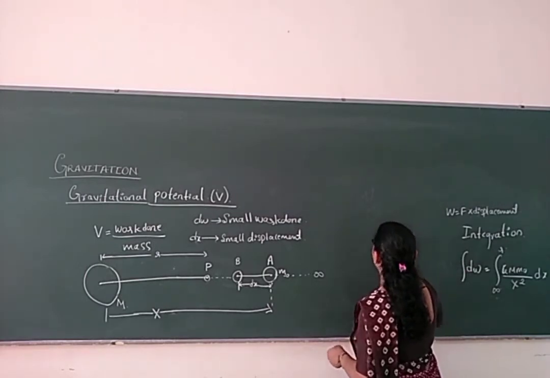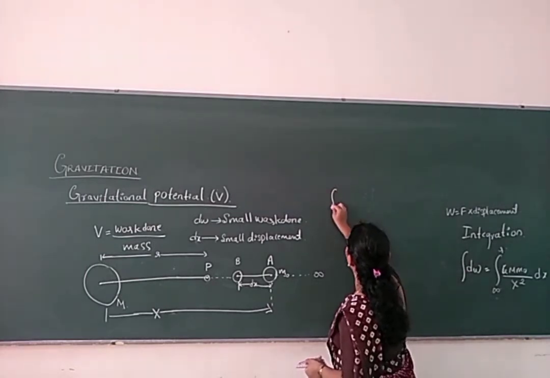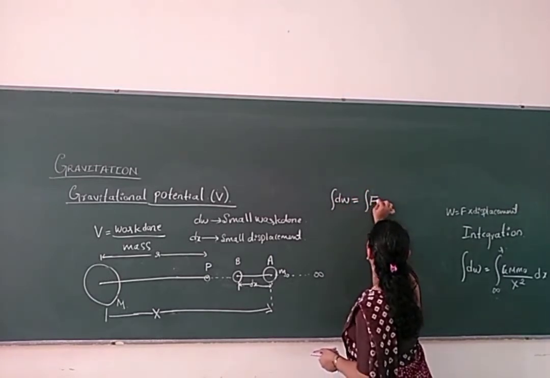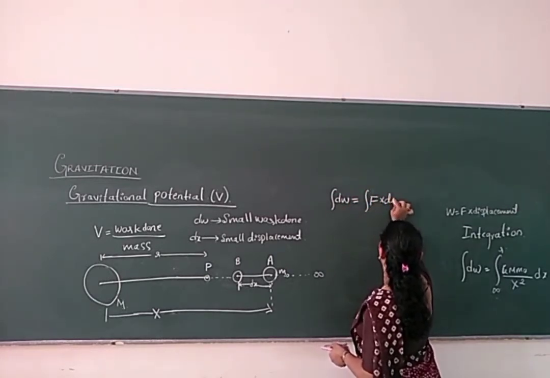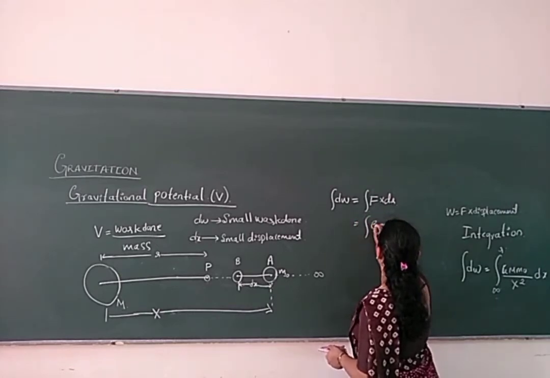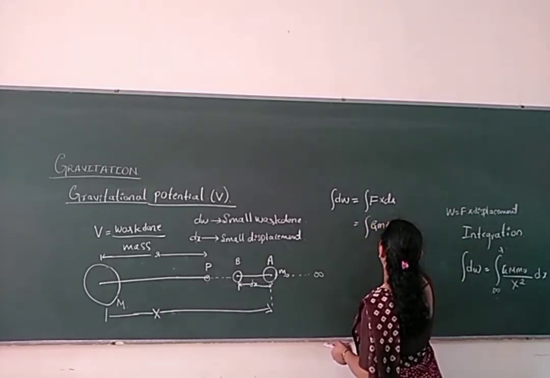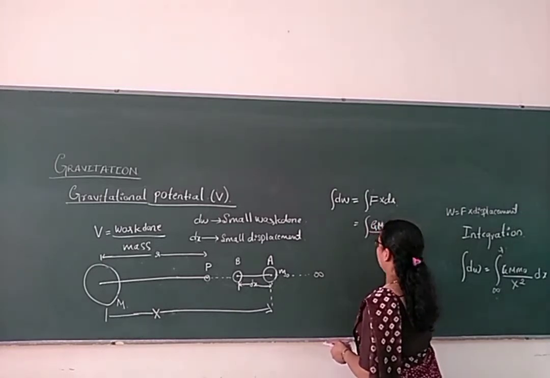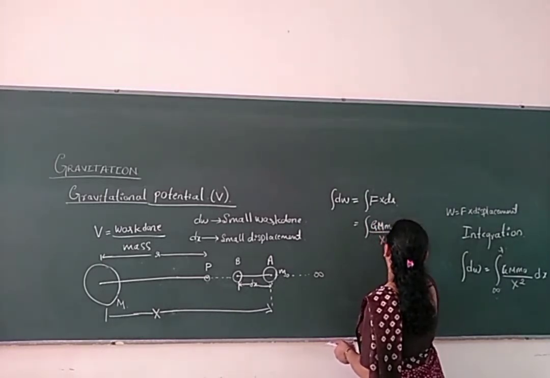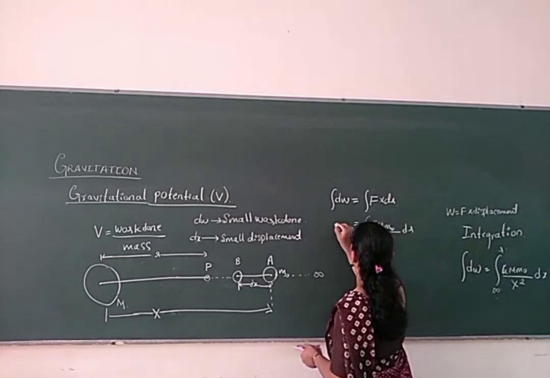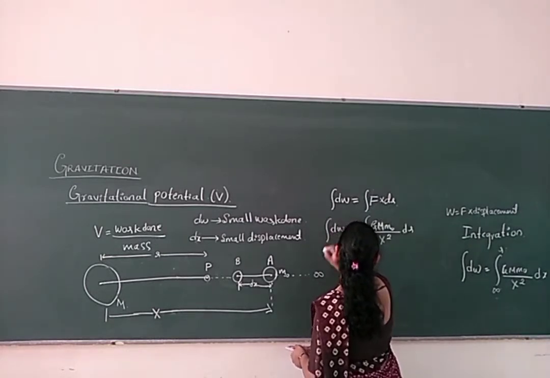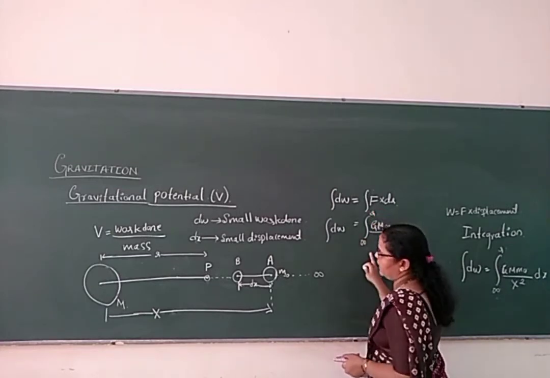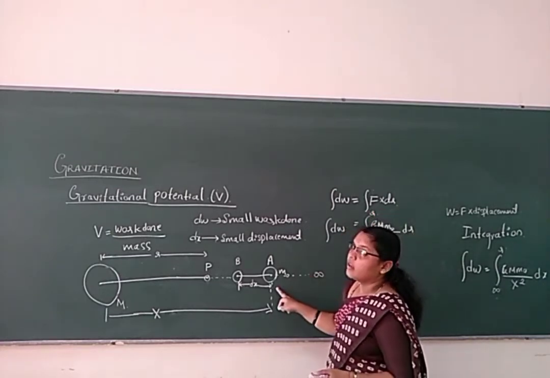Partial integration. What we are doing? Small work done. Integration. Small force into dr here. What is force? G capital M small m m naught by x square dr. So integration of dw, from the range infinity to r. I explained here, we are doing the work here.